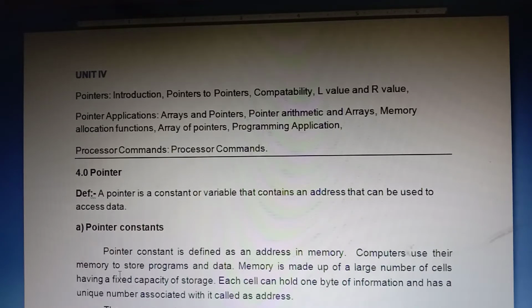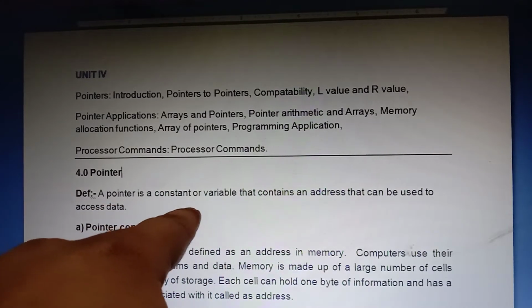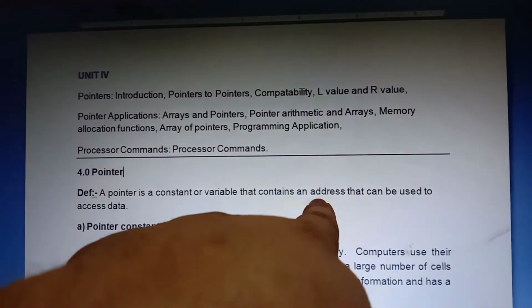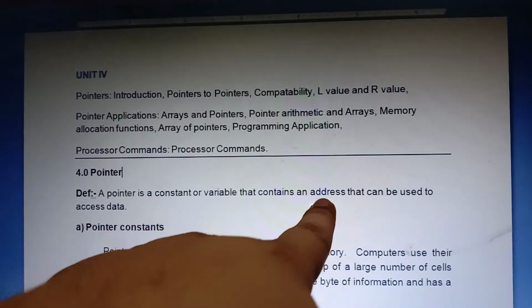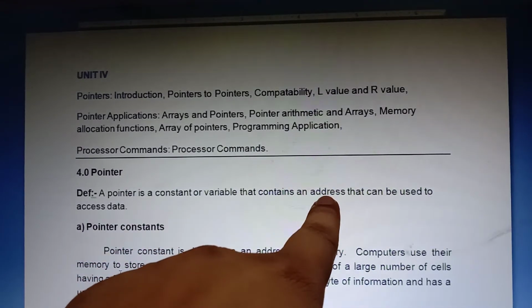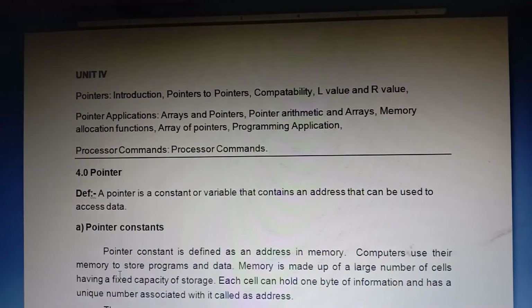What is a pointer? See the definition. Note down in the notebook. A pointer is a constant or variable that contains an address. Very important point. What does the pointer contain? An address that can be used to access data. So simply, a pointer stores the address of a variable.